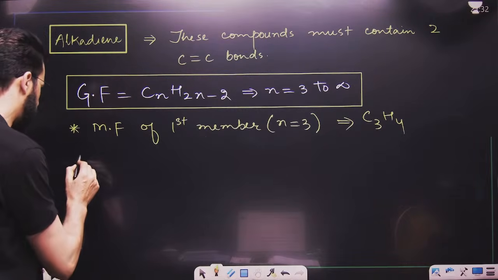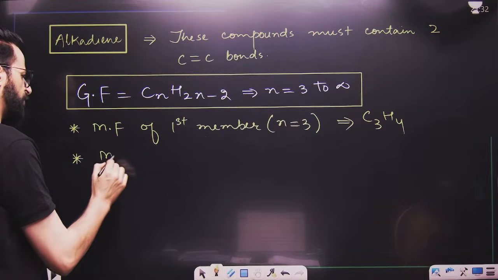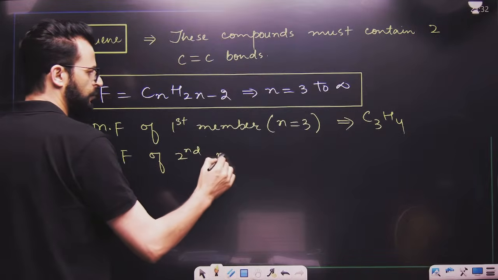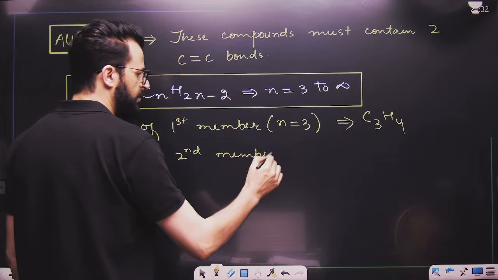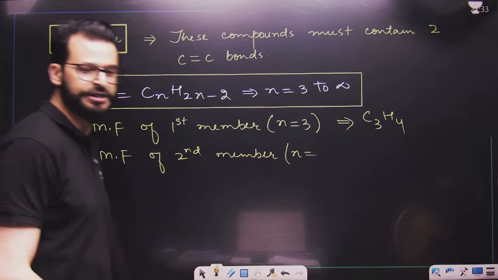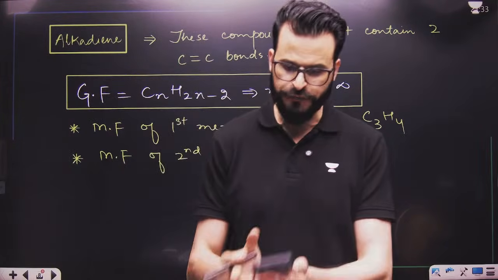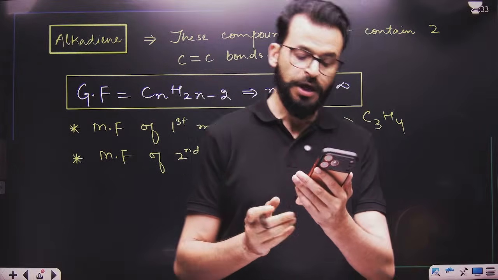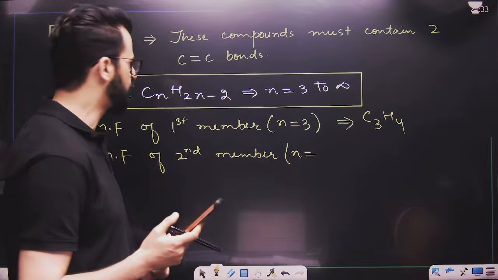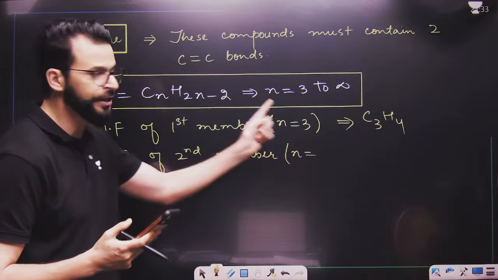Now, can anyone tell me the molecular formula of the second member? What should be the value of n for the second member? You have to add 2.